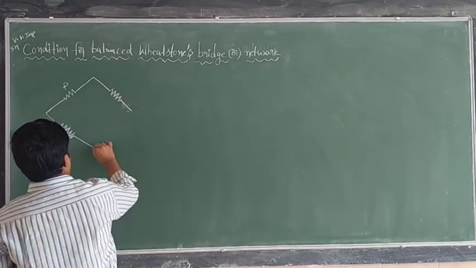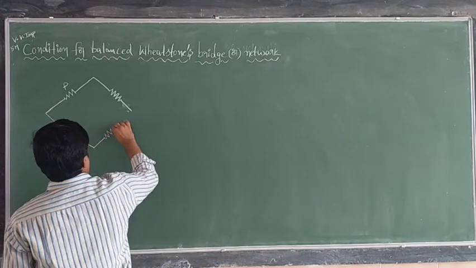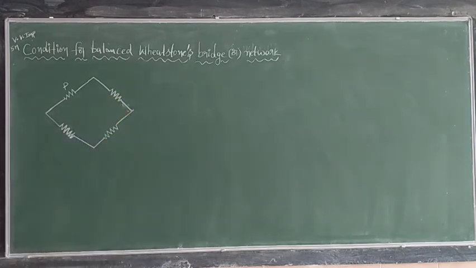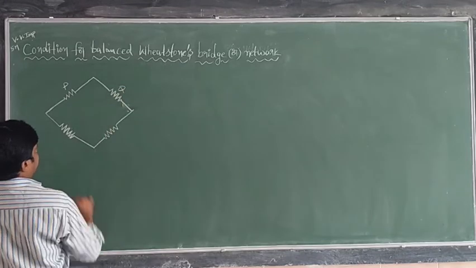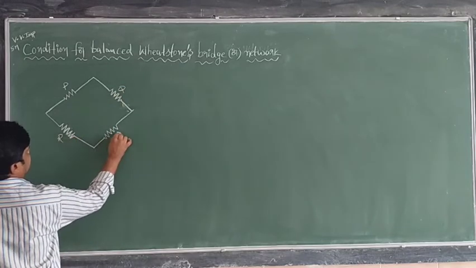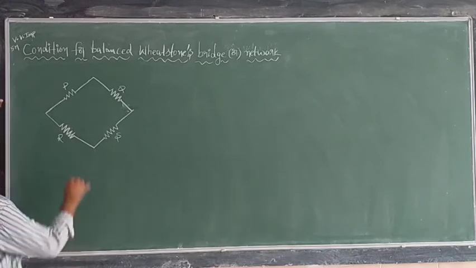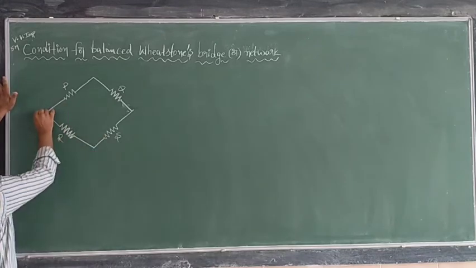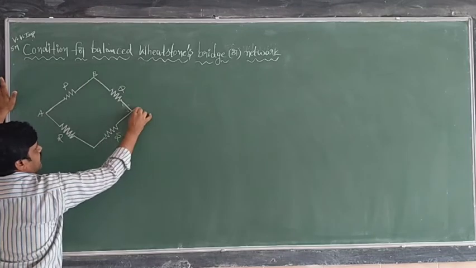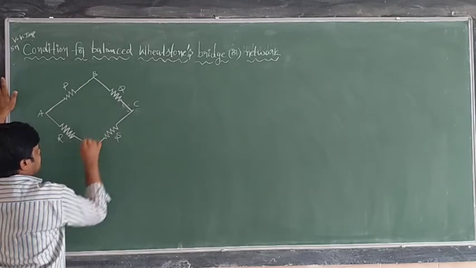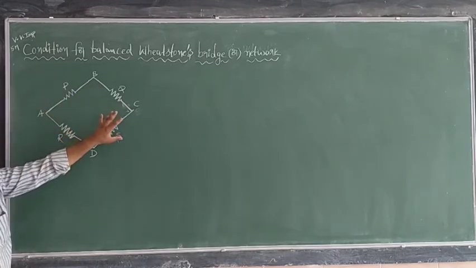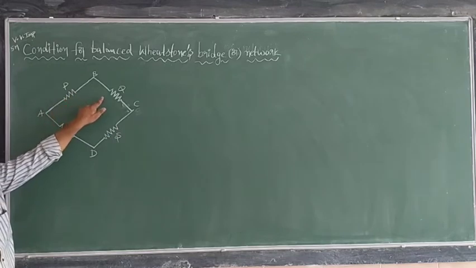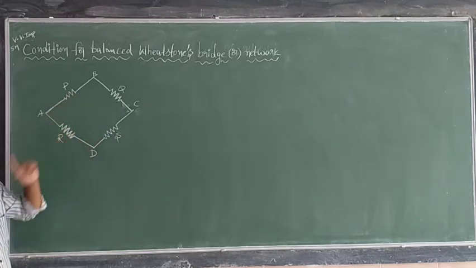Which is like this. Here another resistor, we can take it as like this. Now this is nothing but the arrangement of the balanced Wheatstone network. In this one, there are 4 resistors: P, Q, R, S. Of course, these resistors are arranged in the form of a quadrilateral, A, B, C, D, like this. A, B, C, D is a quadrilateral. In the form of a quadrilateral, 4 resistors are connected: P, Q, R, S, like this.